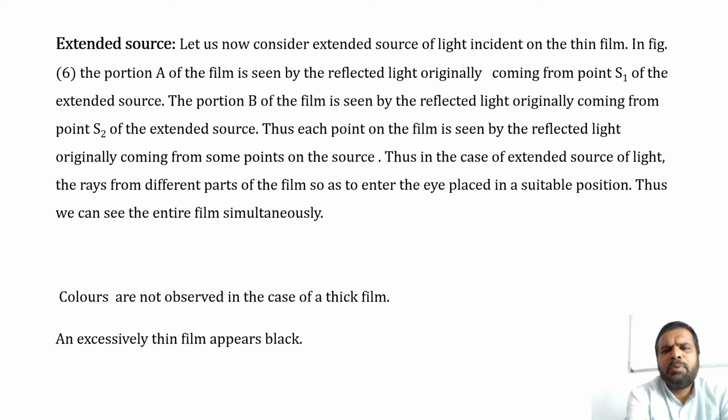Thus, each point on the film is seen by the reflected light originally coming from some points on the source. Thus, in the case of extended source of light, the rays from different parts of the film enter the eye placed in a suitable position. Thus, we can see the entire film simultaneously.